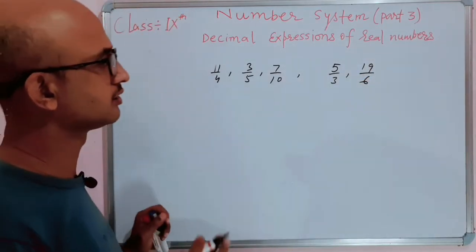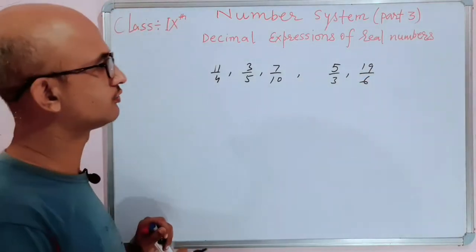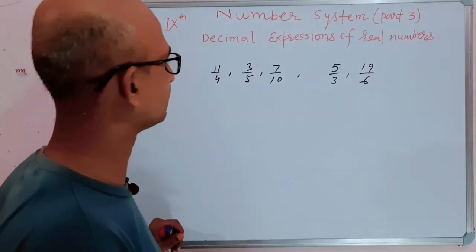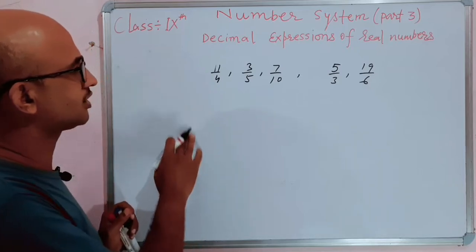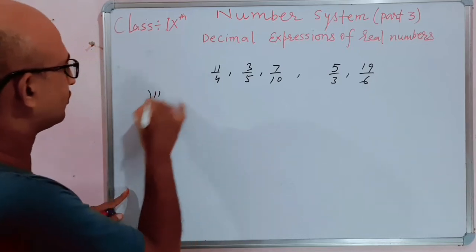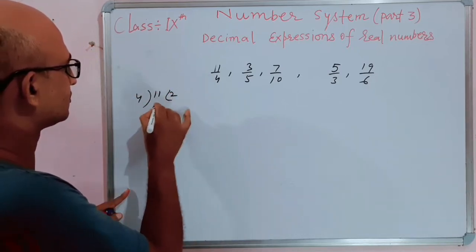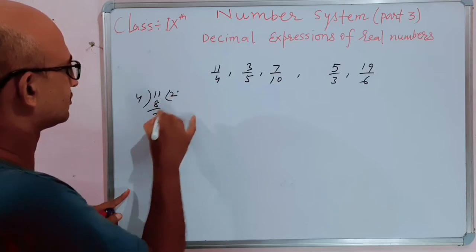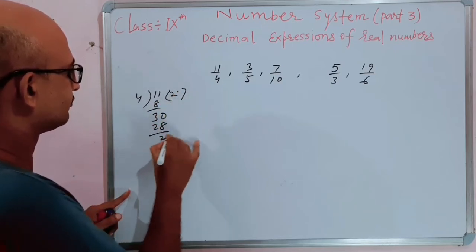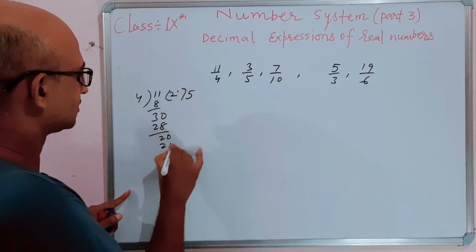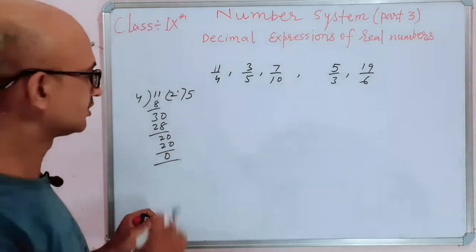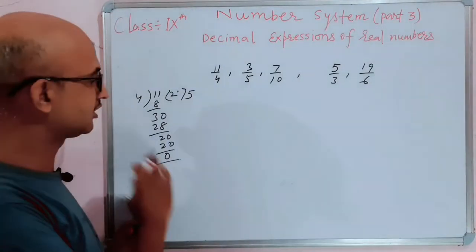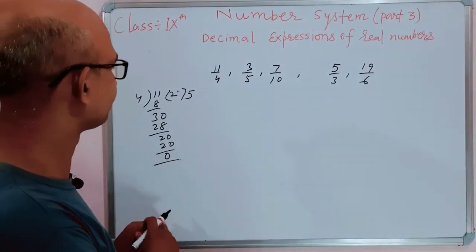We have taken these rational numbers for some specific purpose. When we find the decimal expression of 11 by 4, we see that the division completes, that is, the remainder becomes 0.